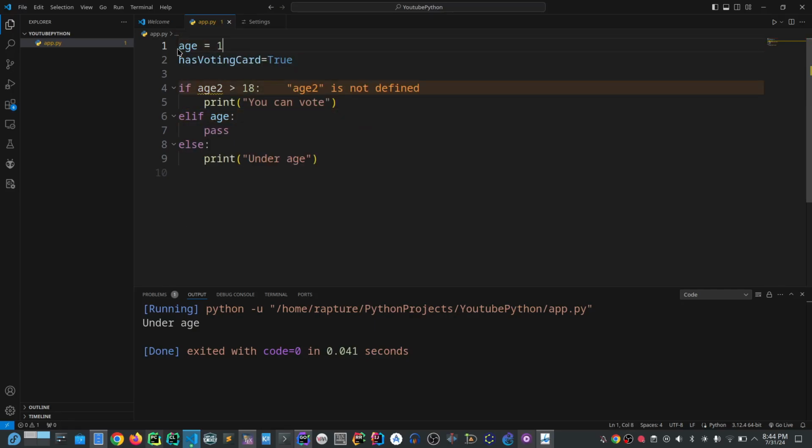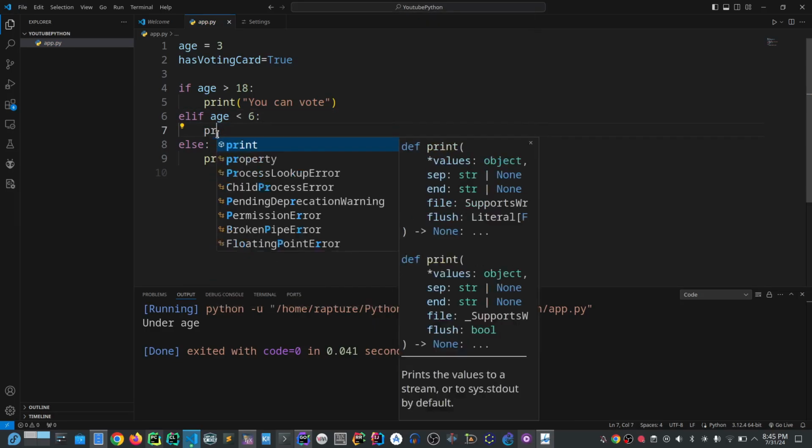If the age is 3, maybe below 10, less than 10, for example 6, you can say, okay, you are a baby.